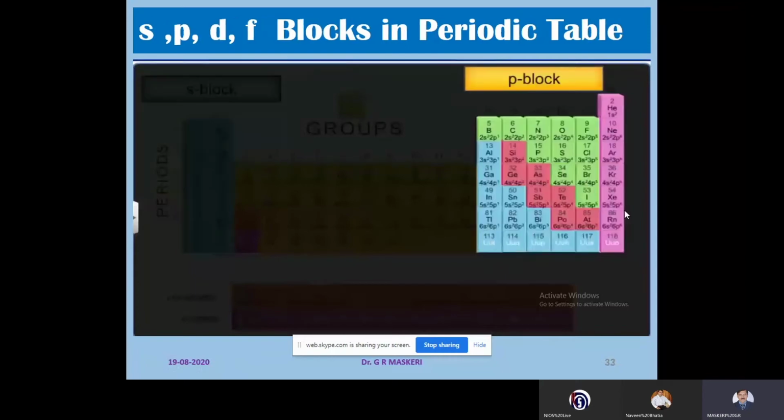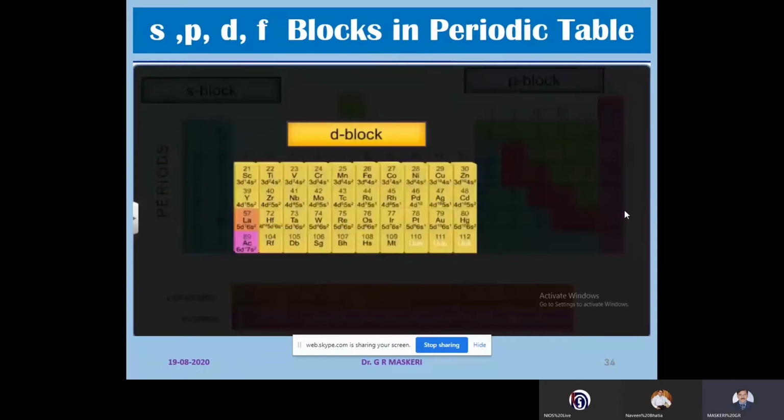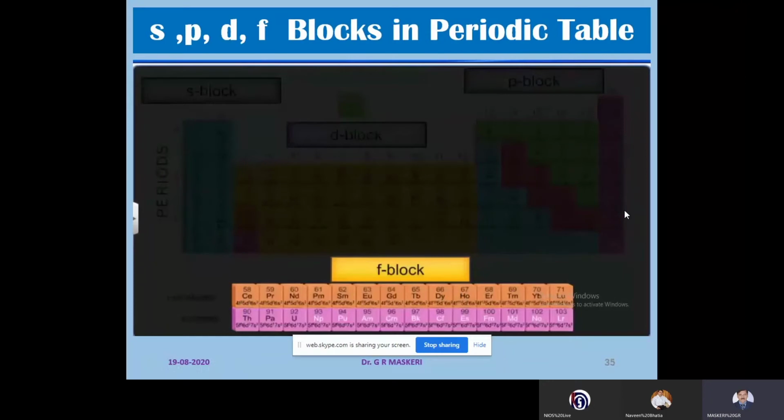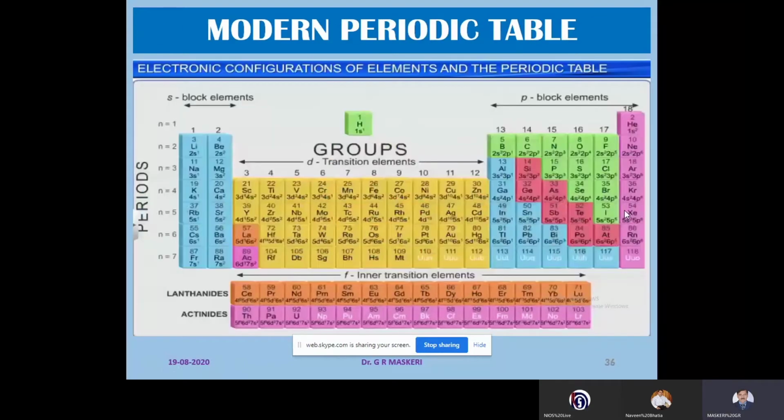So here is the p block at the right corner of the periodic table, and in the middle there are transition elements or d block elements, and there are inner transition elements or f block elements which are at the bottom of the periodic table in 2 periods. So remember that elements are arranged in a well-ordered way in the modern periodic table based on electronic configurations.